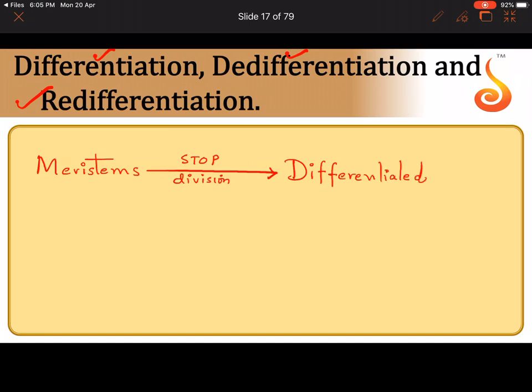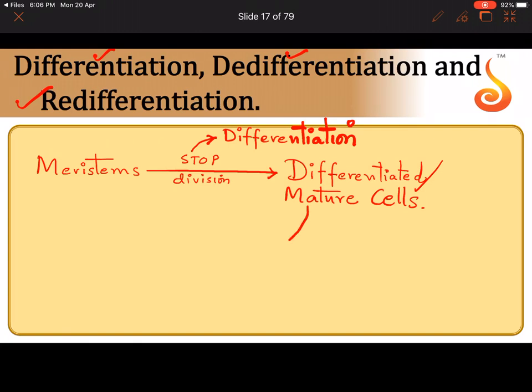We can call them differentiated cells, or we can call them mature cells. They are no longer dividing. This process where the meristematic cells stop undergoing division in order to become differentiated or mature cells is referred to as differentiation. Okay, so they have stopped dividing, so now it is called differentiation.